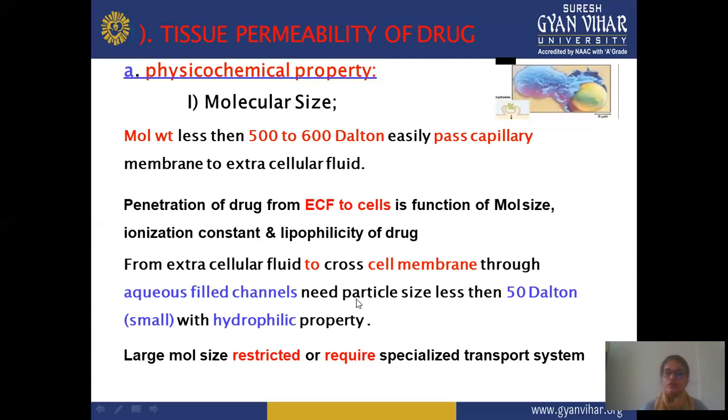But those that are hydrophilic in nature do not cross the membrane. Only those molecules with a molecular weight of 50 Dalton or less cross the membrane and reach the particular intercellular or extracellular fluid due to their hydrophilic property. So this type of molecule requires a certain specialized transport process, and maybe a change in molecular size.